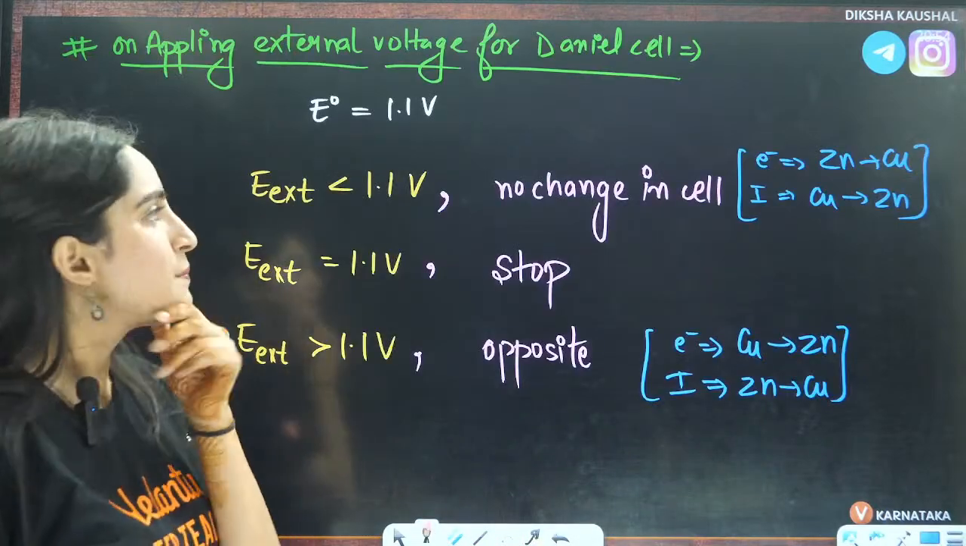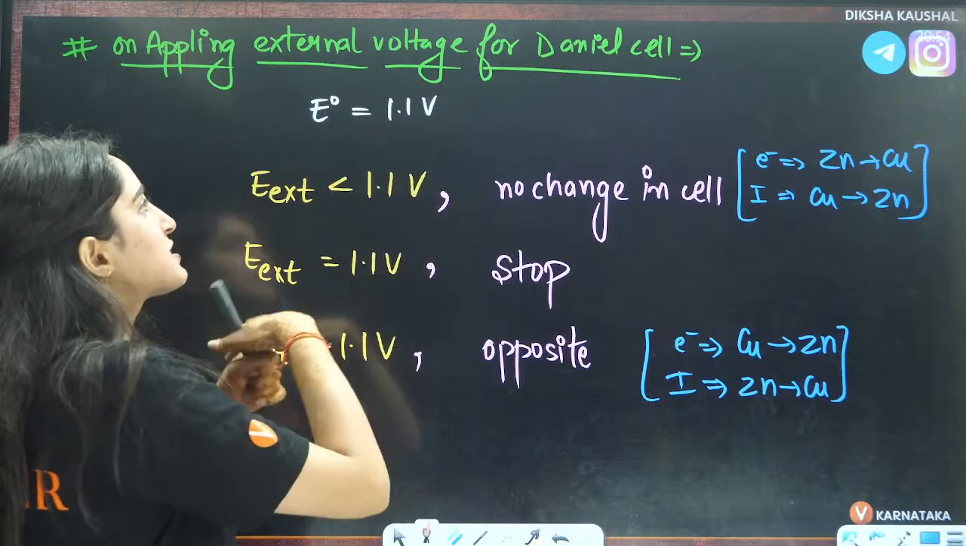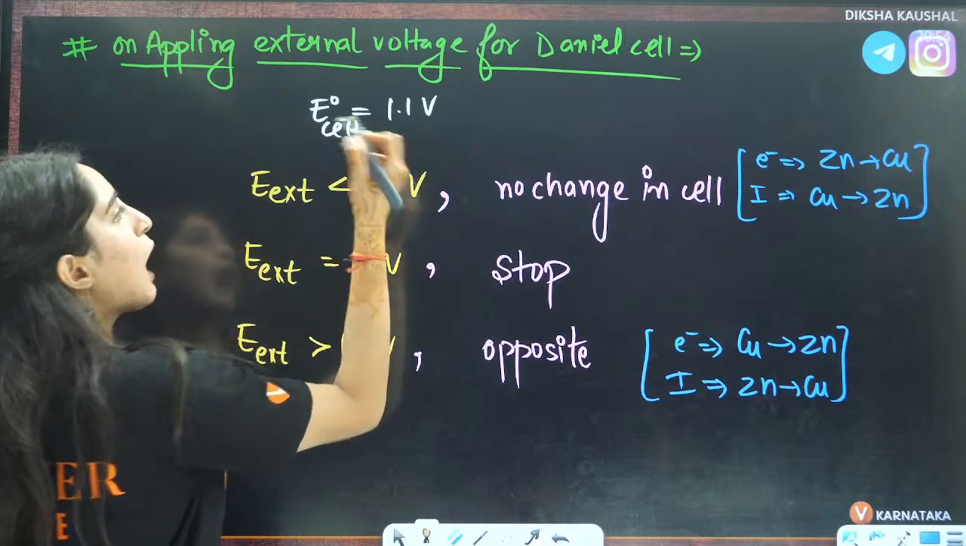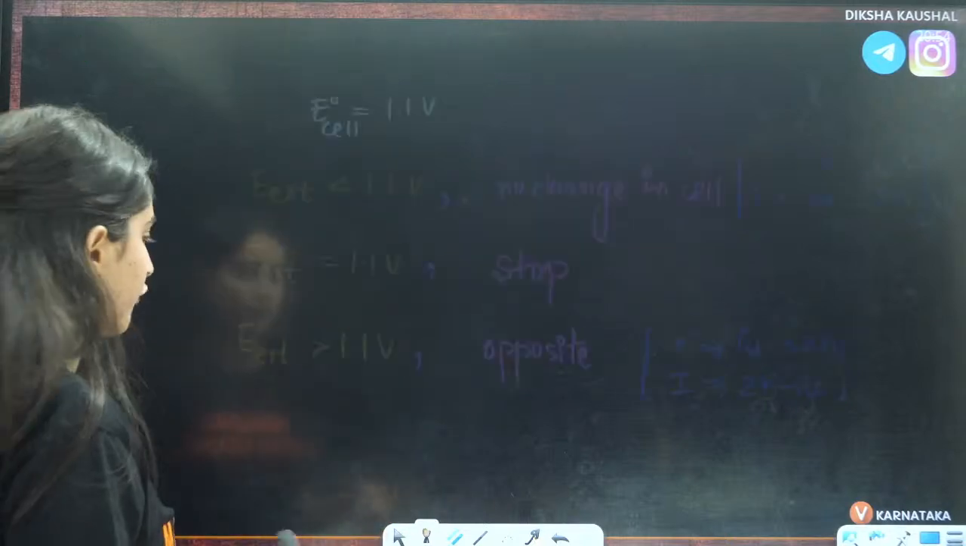Now, the next question that must arise in your head is, ma'am, how have you defined E naught of cell here? Ma'am, you are saying E naught of this entire cell. Ma'am, how can I calculate the E naught of the entire cell?